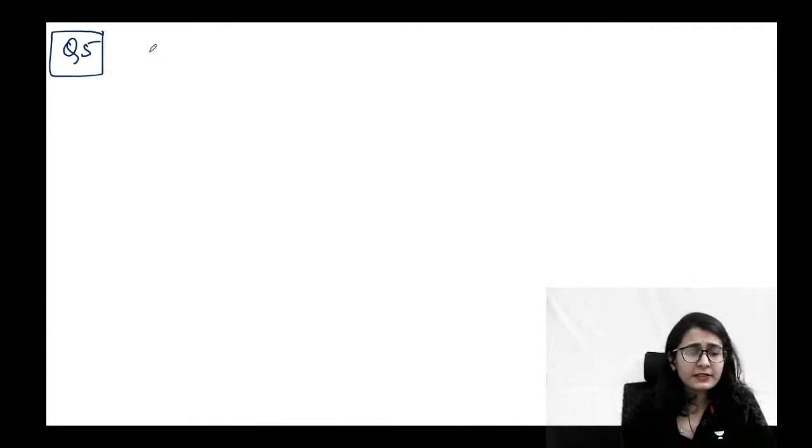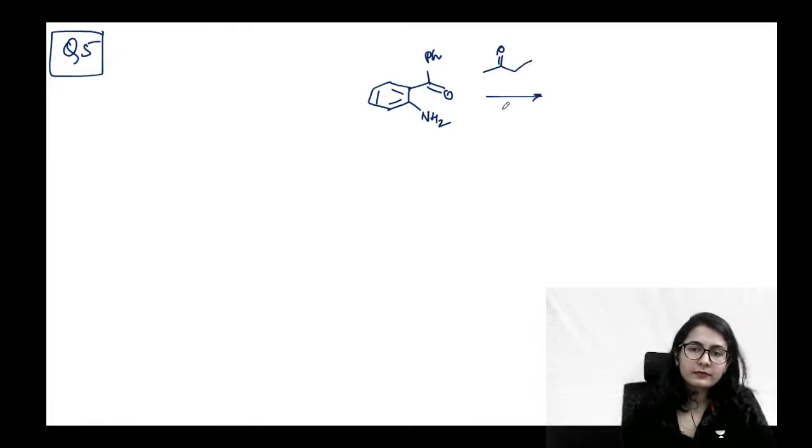Okay, question number 5. This is the most important one, guys. ये देखो, look at this. Now this is not pyridine, but I am discussing this example over here because, as I told you, this has been directly asked in the examination. And this is based on the synthesis of pyridine, not the reactions of pyridine. ये है chapter number 30 of Clayden, aromatic heterocycles part 2. The question was directly asked from the solution manual.